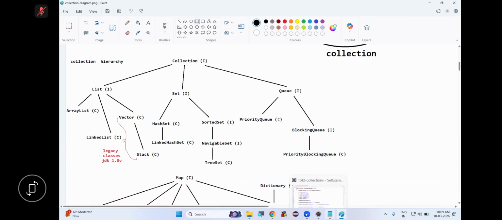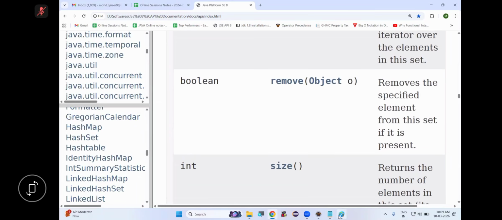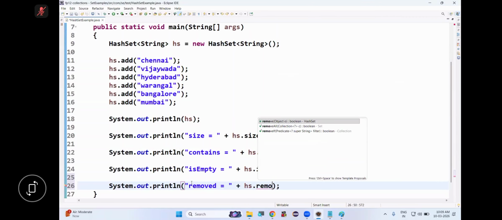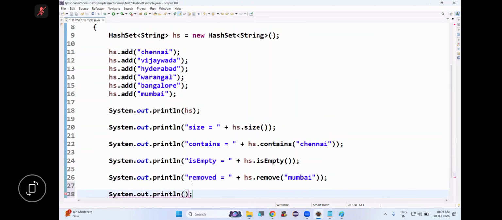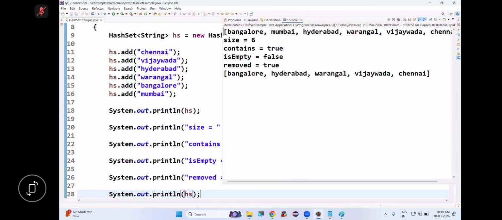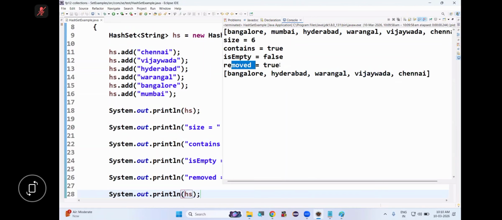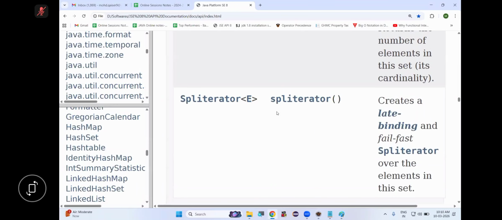We have seen the clear method. It will remove all the objects from hash set. Okay. Remove method we have to remove objects. So I'm removing. HS dot remove. I'm removing Mumbai. So after removing, I'm displaying hash set. Now see, Mumbai is removed. Is this clear? Now, return type of remove method is Boolean. So it returns true if the object is removed. If it is not removed, it returns false. Size method we have. Okay.